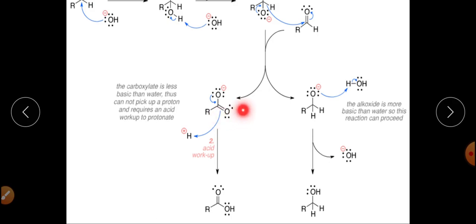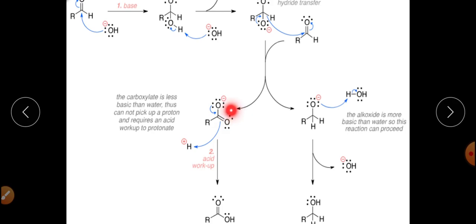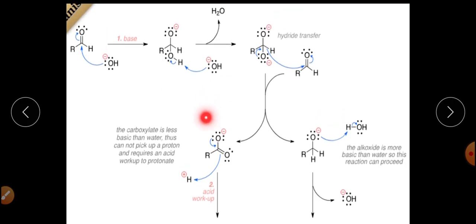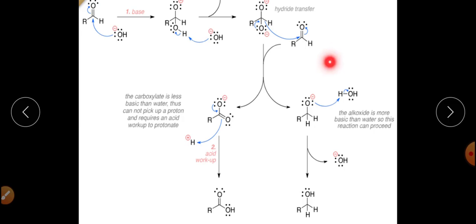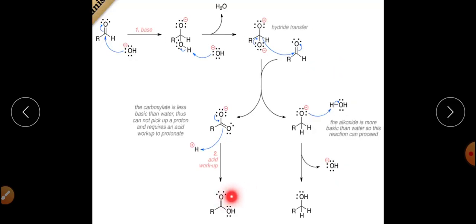But if we are concerned about this carboxylate anion, it is less basic than water, so it cannot pick up a proton and requires acid workup. In acid workup, this particular carboxylate anion will get converted into the carboxylic acid. So finally carboxylic acid will be synthesized from this carboxylate anion, and alcohol will be synthesized from this alkoxide ion.